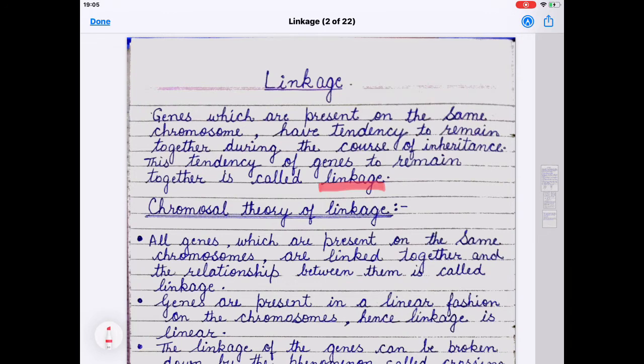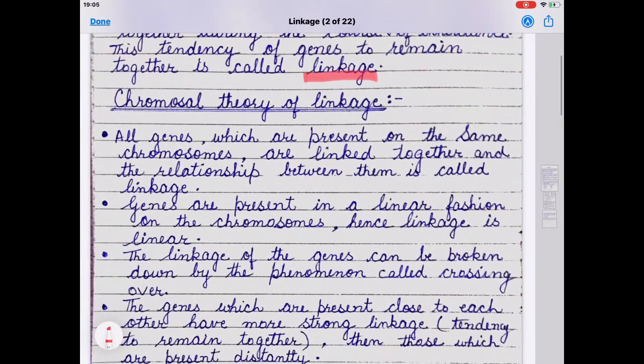Now, what is the chromosomal theory of linkage? According to this theory, all genes which are present on the same chromosome are linked together, and the relationship between them is called linkage. Genes which are present on the same chromosome show some type of linkage. Next, genes are present in a linear fashion on the chromosomes, so linkage is linear.